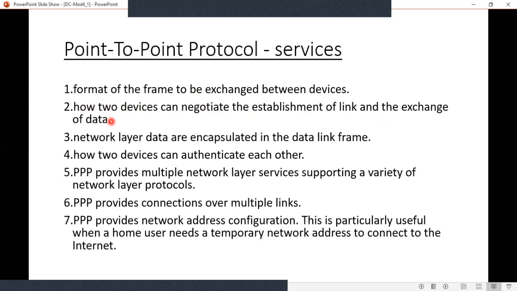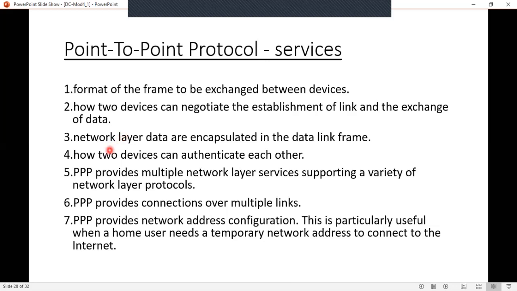Next, it defines the network layer data, that is, how network layer data are encapsulated in the data link frame. That means, from the network layer, the data link layer receives a packet, and at the data link layer it has to be encapsulated. The packet has to be encapsulated within a frame. This protocol defines how to encapsulate the packet inside the frame.